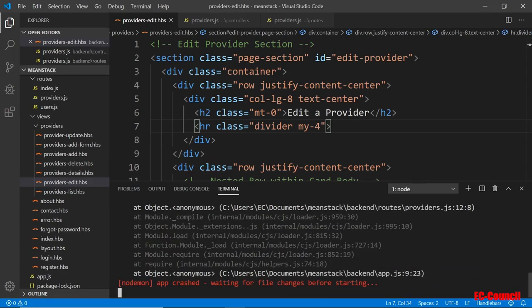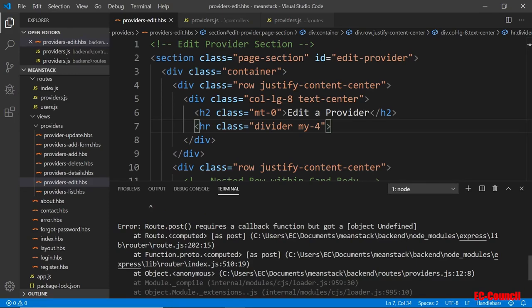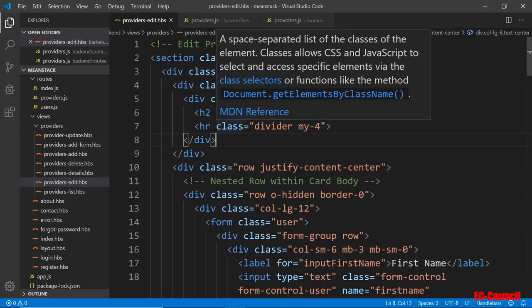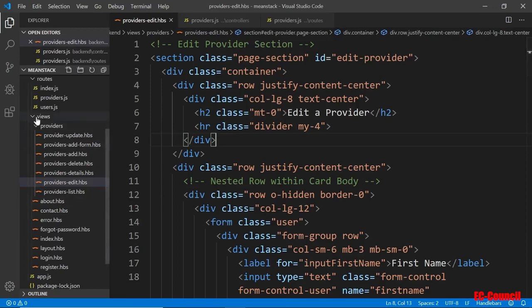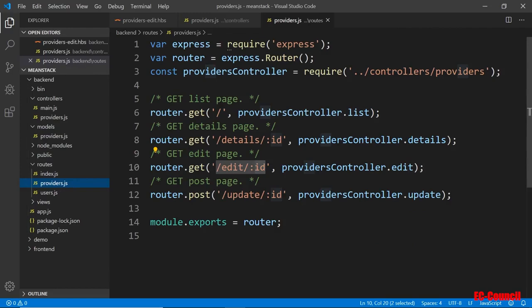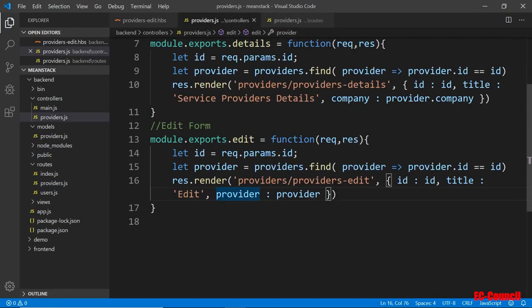I have a problem here. Let's see. I think I probably didn't have the routes in here yet. Okay, let's check our code. I think I have something incorrectly here. So let's view our routes again. And the providers here, we have edit goes to controller edit. Oh, I don't have the update. That's why it doesn't work. It needs to provide that in here also. Let's do that really quick.